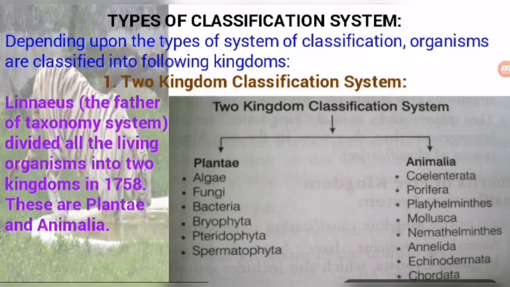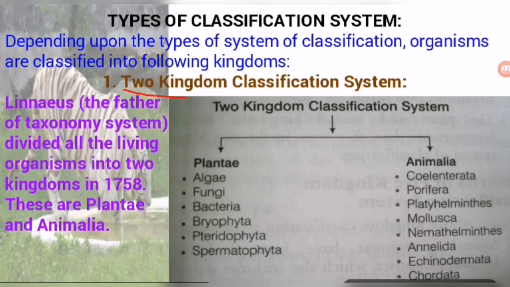this classification is known as the two kingdom classification. Aristotle also gave categories of organisms, on the basis of red blood. That classification system was a two kingdom classification.